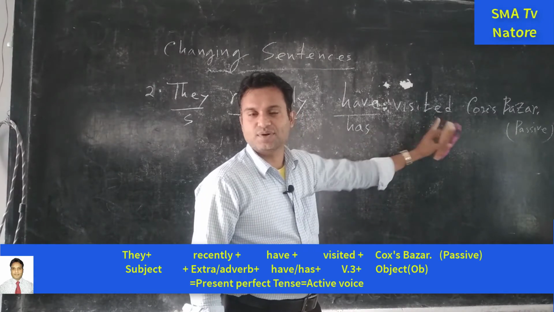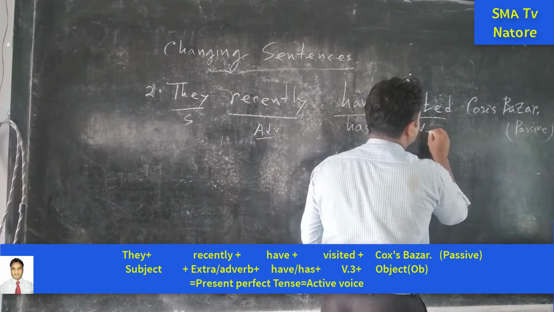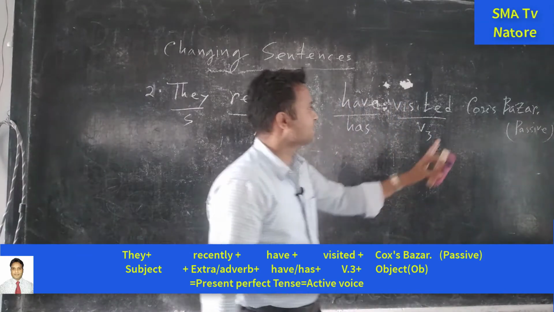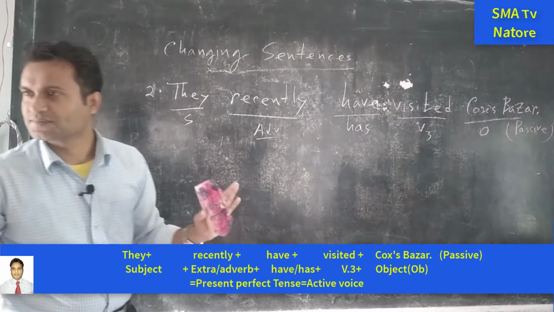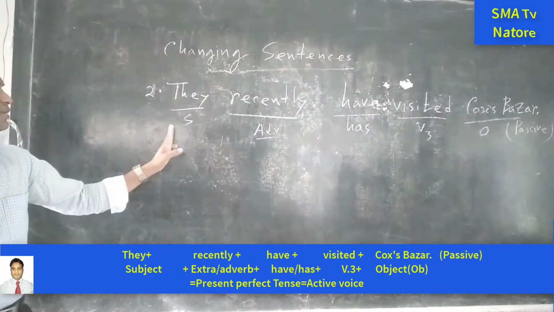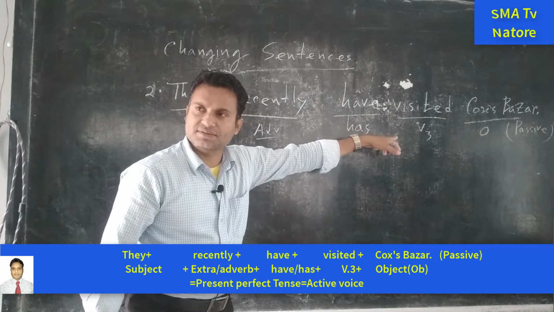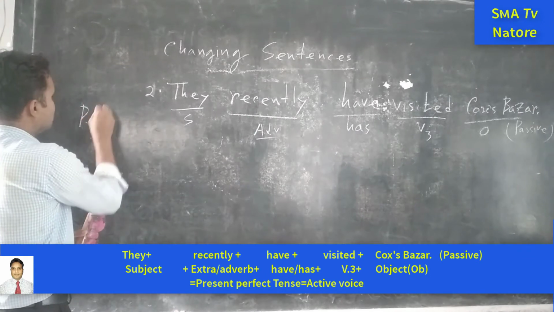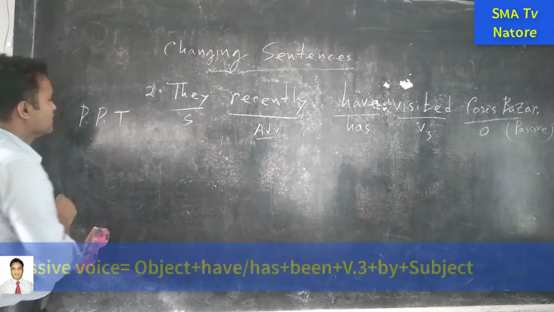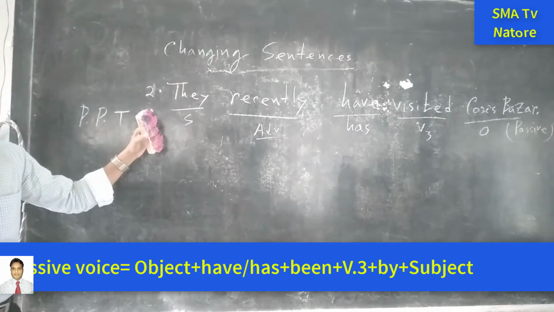So, what is the name of this part? You were right. So, this is the past participle form of the verb. And next one, or last one, object. Clear? Okay. So, if we can find out that subject have or has, next one the past participle form, this is called present perfect tense. Present perfect tense, and this one is the active voice.